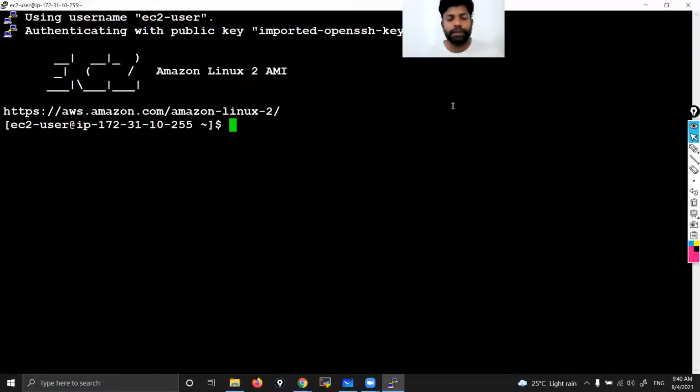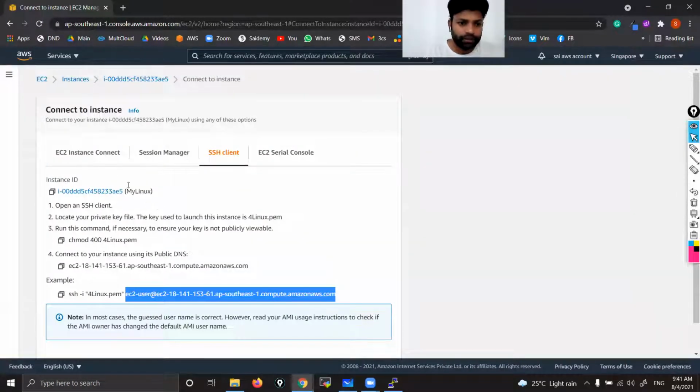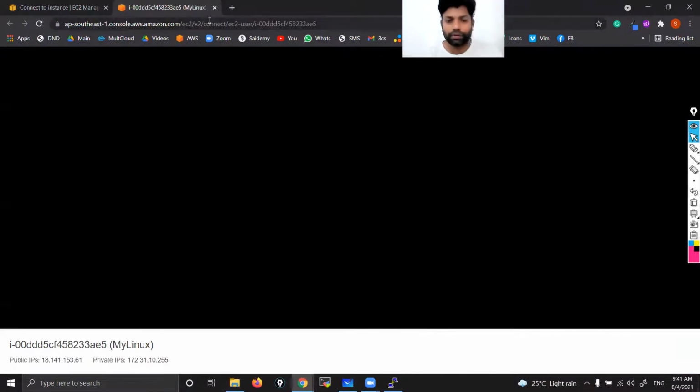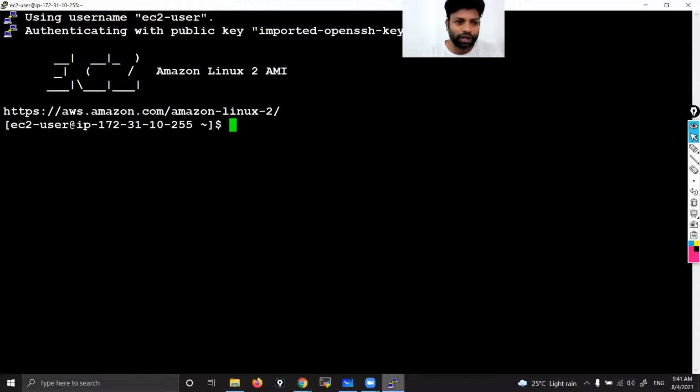Now you might be thinking, that browser-based connection that we used in the previous class is very easy, correct? Why are we using this difficult one, PuTTYgen? See, if you want access through browser, see how to access through browser. Simple, here, EC2 Instance Connect. Just connect. See here, browser-based access. Within 1 or 2 clicks, you are able to access, right? But why are we using this PuTTY and PuTTYgen, such a complex procedure? Why?